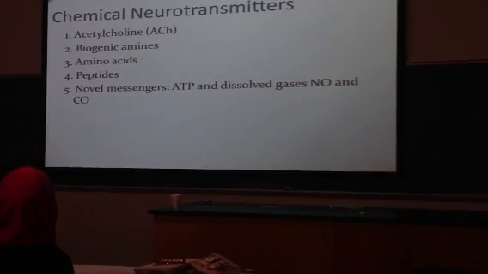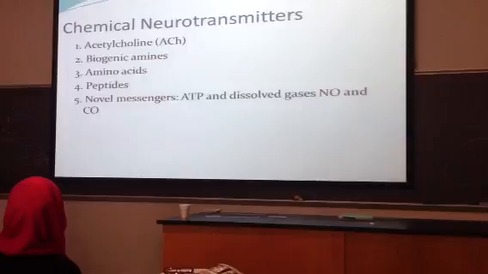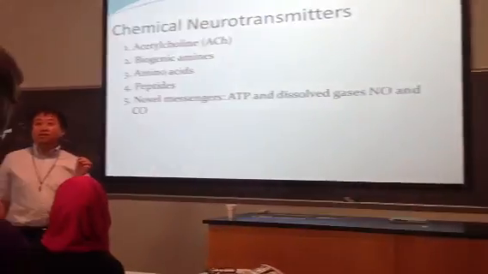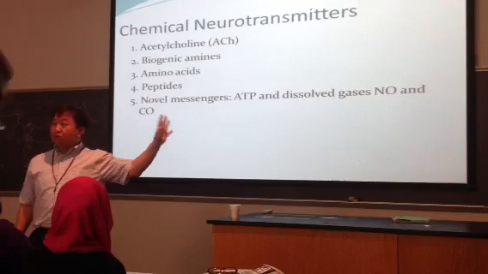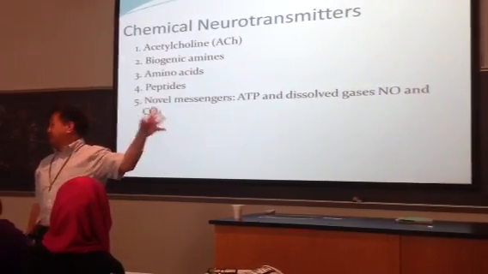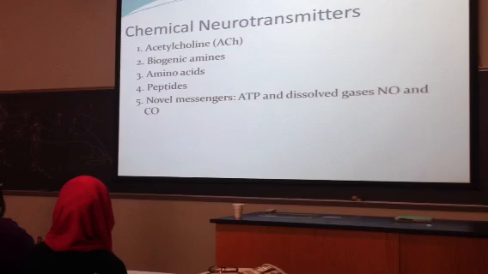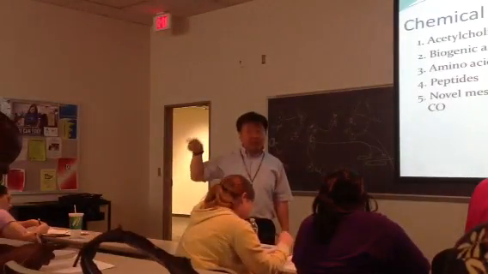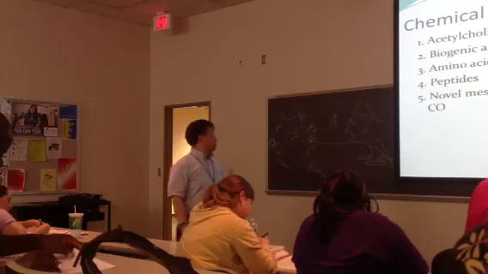Acetylcholine. I bet you are so used to that name already, right? Acetylcholine by itself is an entire class of neurotransmitter. By itself. The second one is called biogenic amine. Why do you call them that? In the chemical structure, if it includes the nitrogen and 2 hydrogens, we call it an amine group. This chemical belongs to the biogenic amines.